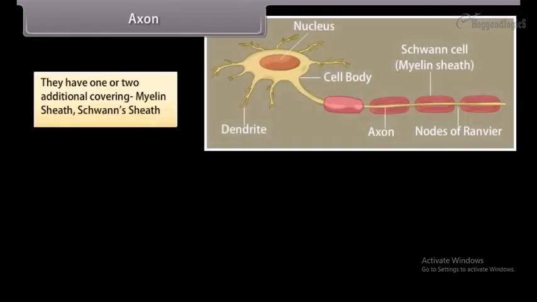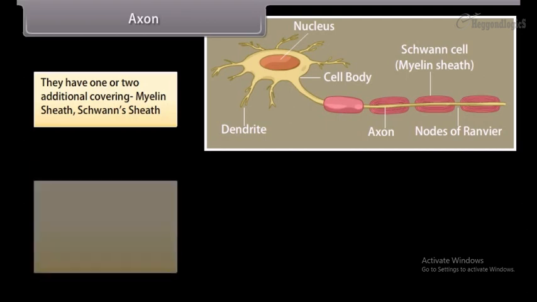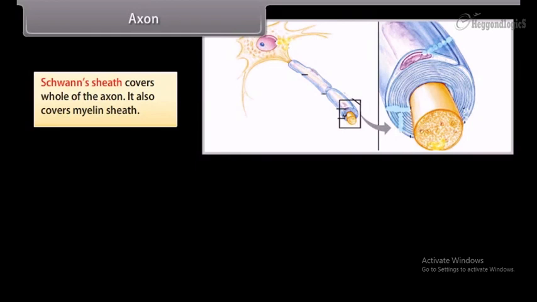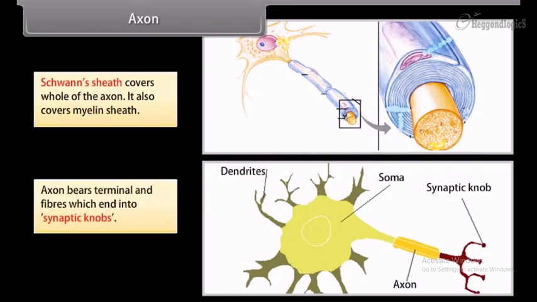They have one or two additional coverings: myelin sheath and Schwann sheath. Myelin sheath around the axon is an insulating and protective sheath. At certain places, myelin sheath is absent, and that area is known as node of Ranvier. Schwann sheath covers the whole of the axon. It also covers the myelin sheath. Axon bears terminal fibers which end in synaptic knobs.